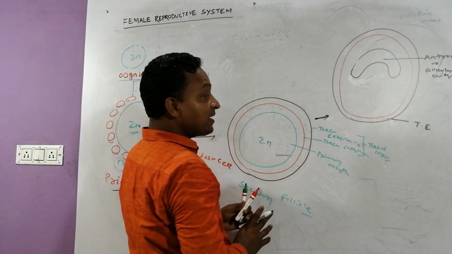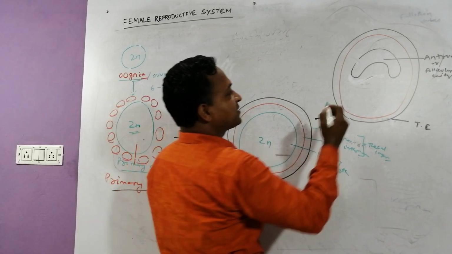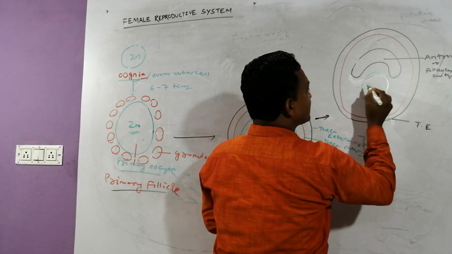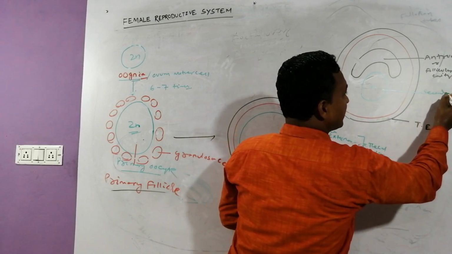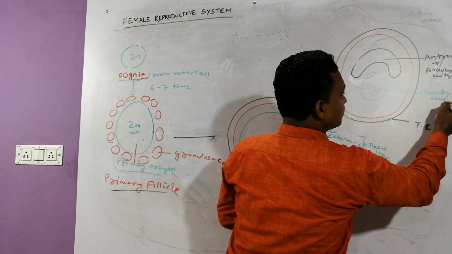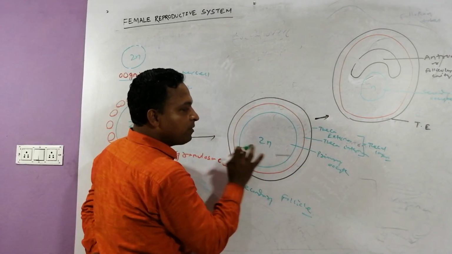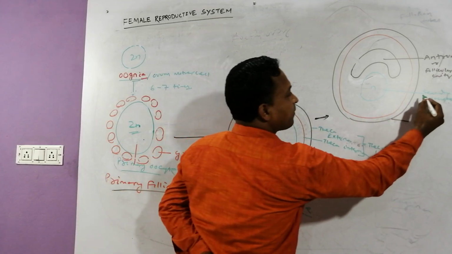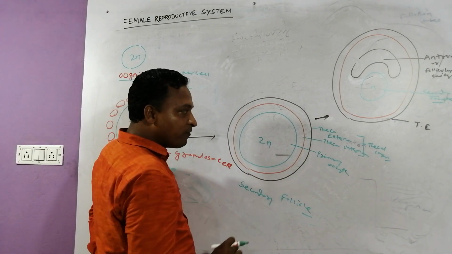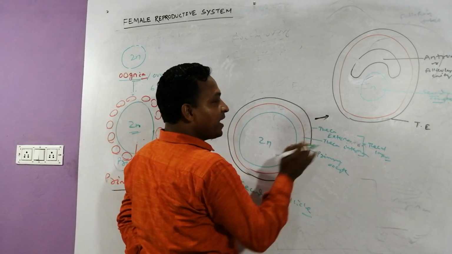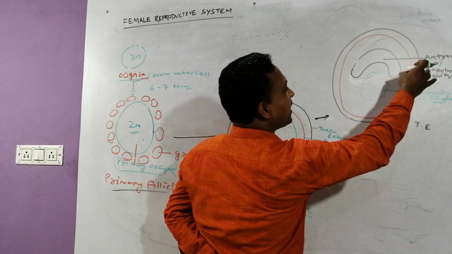Yes. This primary oocyte undergoes meiosis and produces secondary oocyte. The secondary follicle which contains the primary oocyte undergoes meiosis and produces a secondary oocyte containing one set of chromosomes. Apart from that, the theca layers enclose the structure.